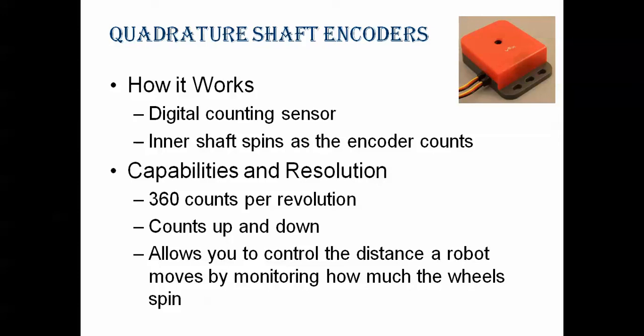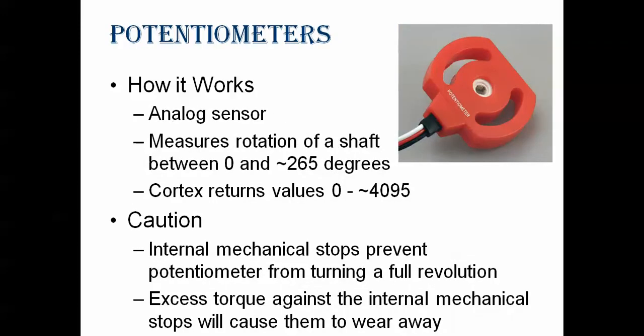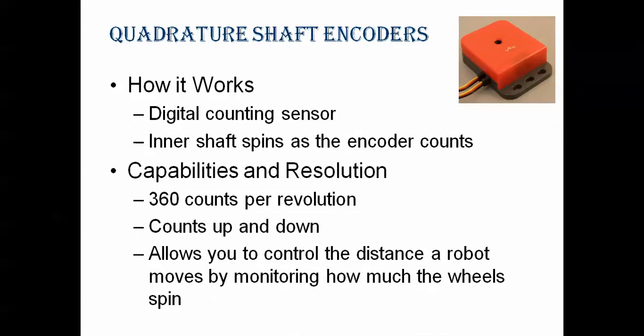This one is used for digital counting, like how many rotations the shaft makes. If you see here, this is one type of analog sensor, and this is a digital counting sensor. It gives you the number of spins the inner shaft is making, and it can move around 360 degrees. It can count how many times the wheel is rotating, and it can count up and down. Suppose the robot is going forward, it is going to count up. When the robot is coming backward, it is going to count downwards.